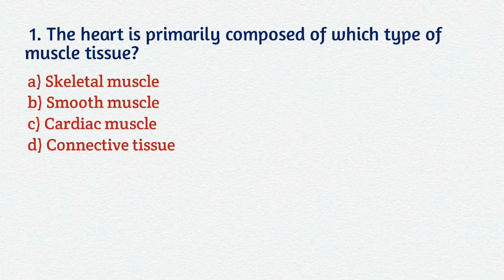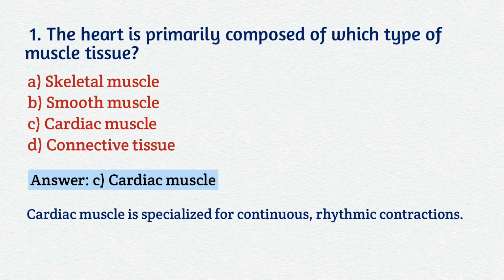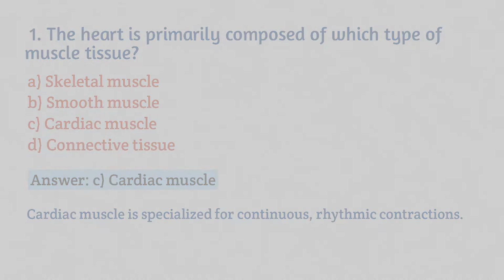Question number 1. The heart is primarily composed of which type of muscle tissue? Your options are A. Skeletal muscle, B. Smooth muscle, C. Cardiac muscle, D. Connective tissue. Your correct answer is option C. Cardiac muscle. Cardiac muscle is specialized for continuous rhythmic contractions.